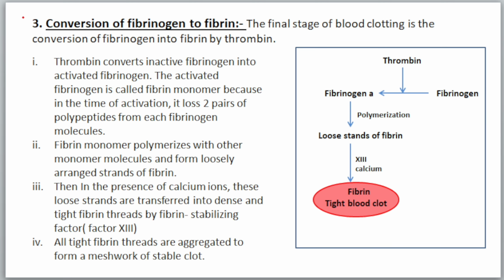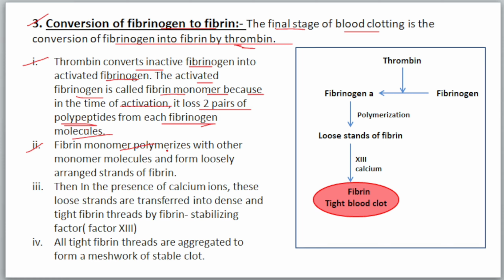Then the third stage, the final stage of blood clotting, is the conversion of fibrinogen to fibrin. The final stage of blood clotting is the conversion of fibrinogen into fibrin by the thrombin. First, thrombin converts inactive fibrinogen into active fibrinogen. The activated fibrinogen is also called fibrin monomer, because at the time of activation it loses two pairs of polypeptides from each fibrinogen molecule and forms fibrin monomer.